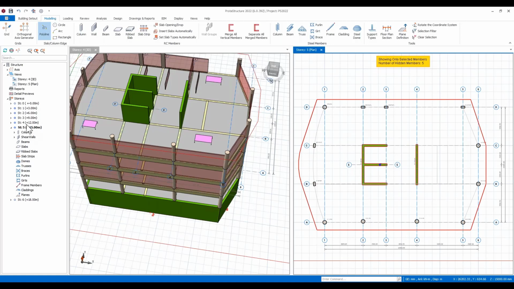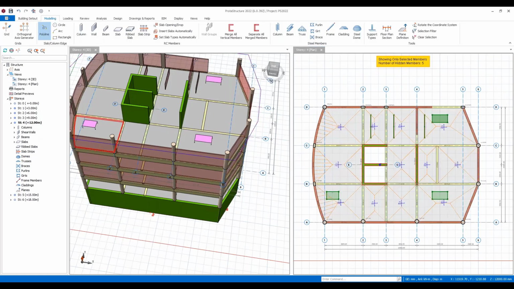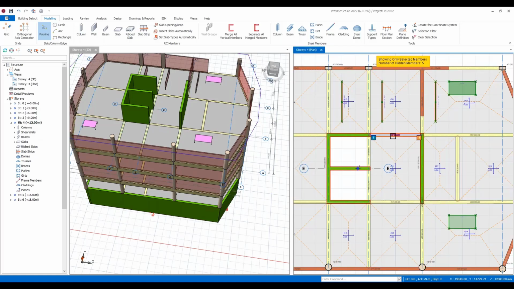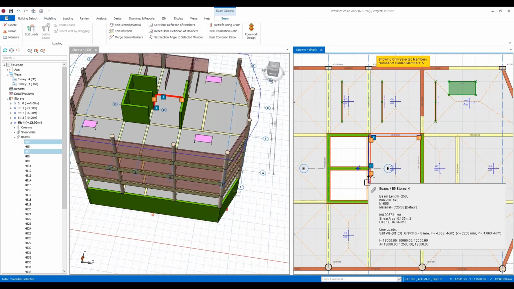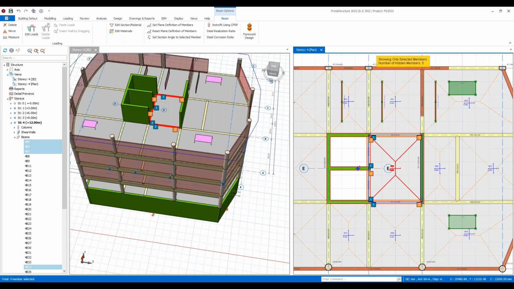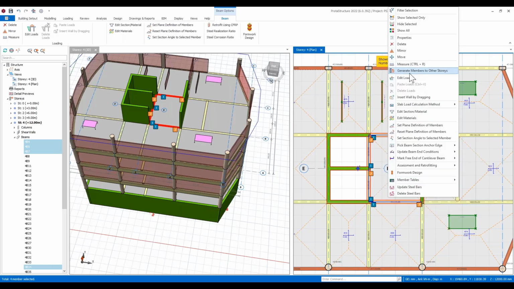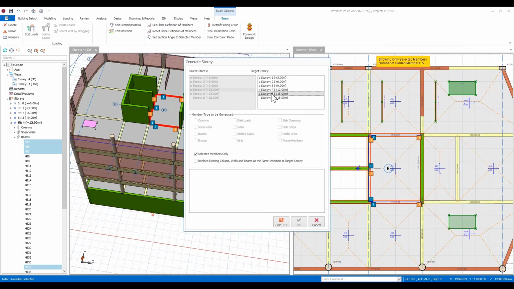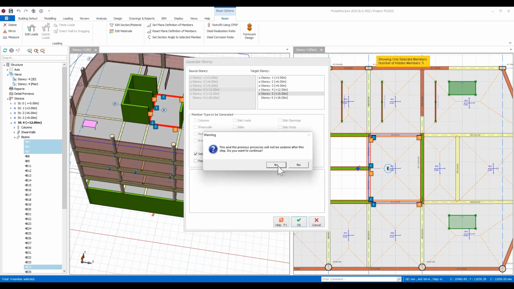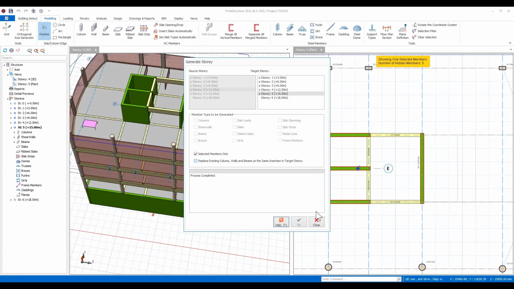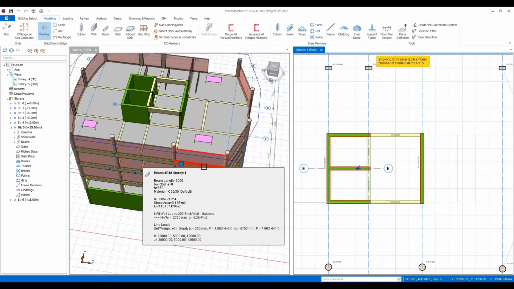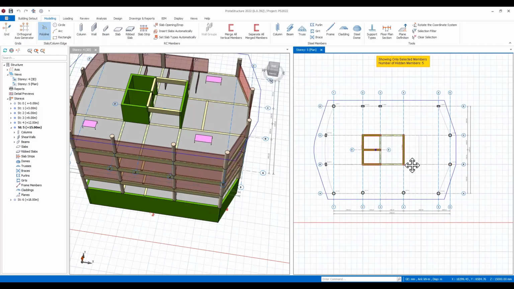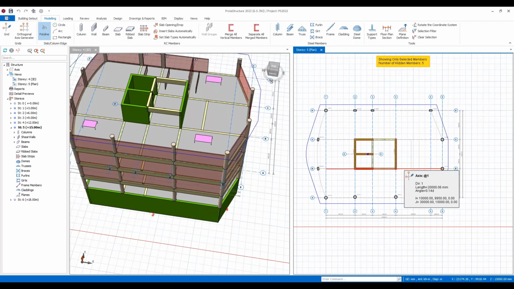Before I do that though, I am just going to pop back down to the 4th floor. I can choose to also select, maybe, certain beams that I want to generate up to the other floors. So I can create these and populate those up to the 5th floor, and you can see that those beams have been copied up. So it's very flexible, allowing you to quickly define and copy different elements that you may wish to use.